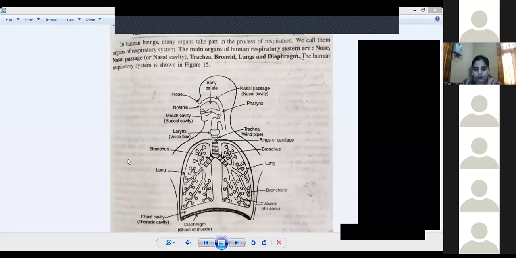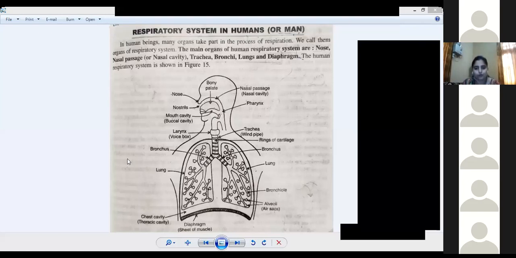Now we have 2 lungs. I have told you the right lung is larger, having 3 lobes. Left lung is smaller, having only 2 lobes, because the left lung has to adjust the heart also. Because you know that the heart is present slightly towards the left side.